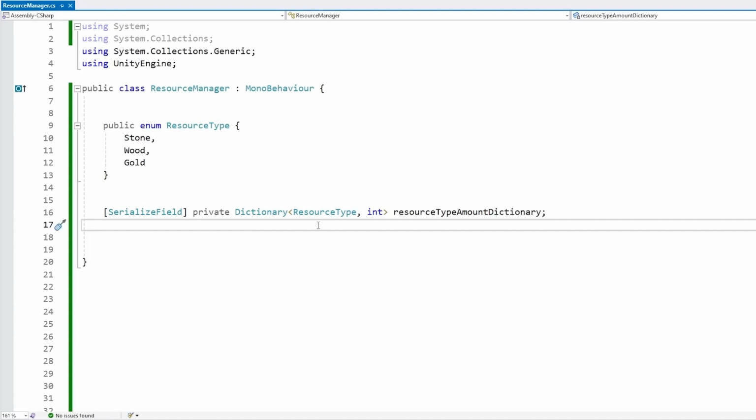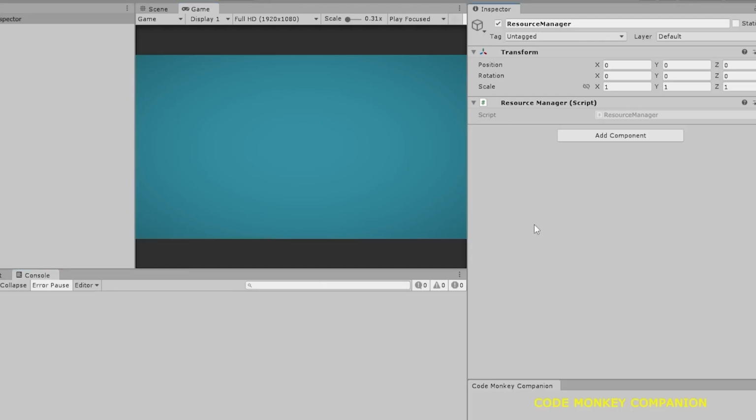But then you want it to be preset with some amount that you want to set in the editor. But the issue with dictionaries is that Unity does not serialize them. So even if we add serialized field private, even if we do this, here in the editor, nope, we do not see it. The resource manager has no fields. Nothing shows up in the editor.